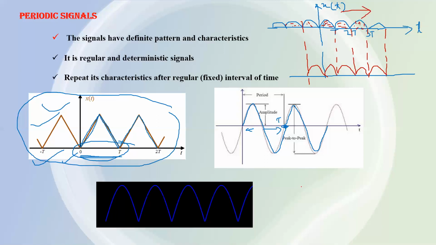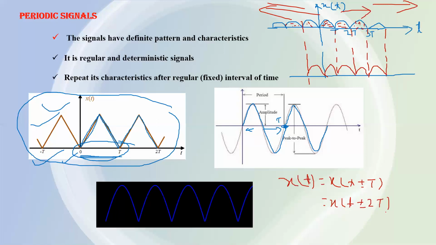That is, if x(t) is a periodic signal and its fundamental time interval is t, or you can say the time period is t, then if you shift this signal in either the right or left direction, neither its characteristics, pattern, nor shape will change, whether you shift by one time period or by a multiple of the time period.